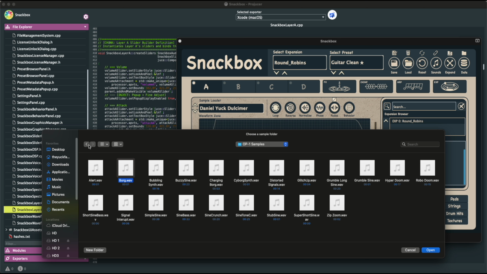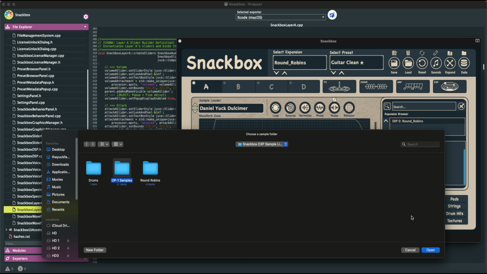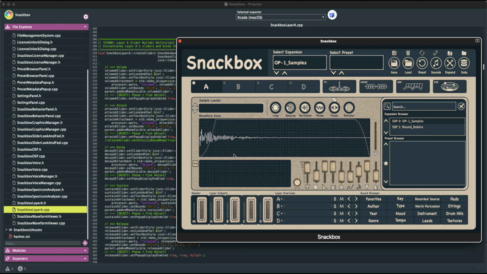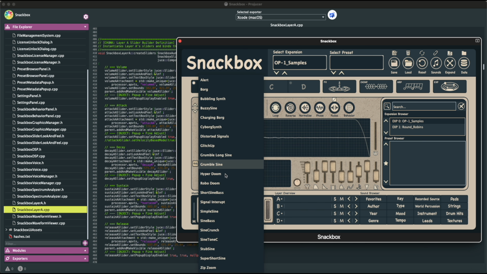As you can see, I have waves in there. I'm going to hit the sample folder and then click open. Then I'm just going to leave the name here, which is OP1 samples, and hit OK. You can see that the expansion is populated to the drop down right here, as well as the expansion browser list right here. From here, if I click the drop down, I have access now to those samples within the folder that we just created.